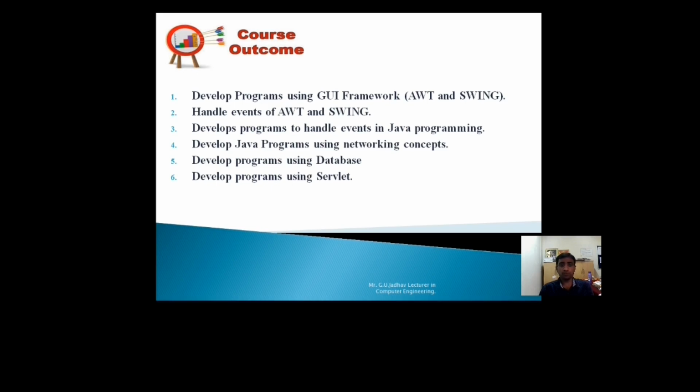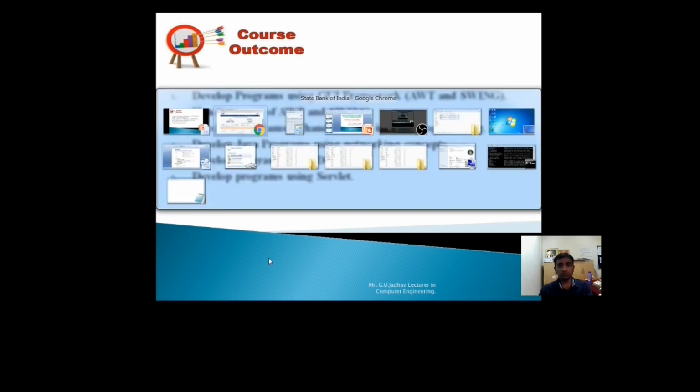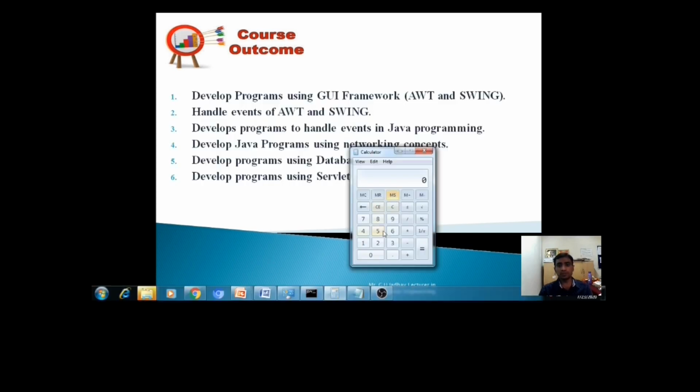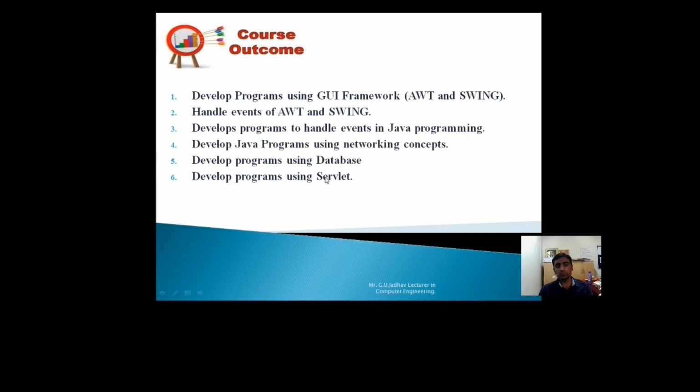For example, in case of calculator, you can see here these are the buttons. These buttons may belong to AWT or Swing. So you can develop programs using AWT and Swing GUI framework. That is the first outcome. Means what? After completion of your first chapter, you will be in a position to develop a program using AWT and Swing.